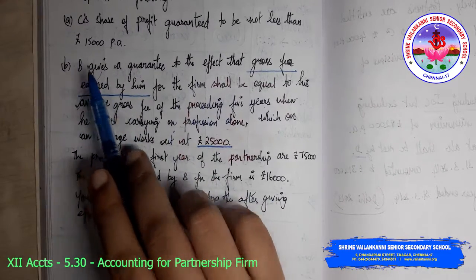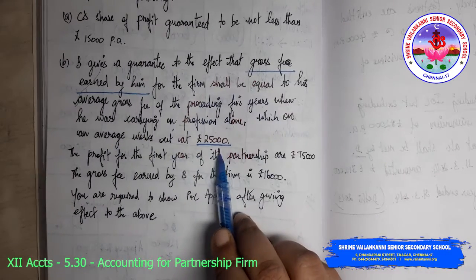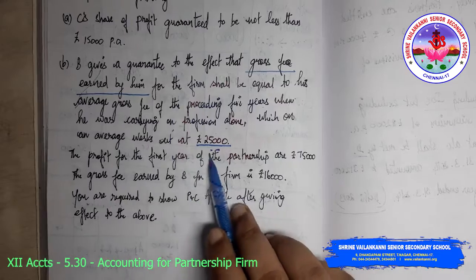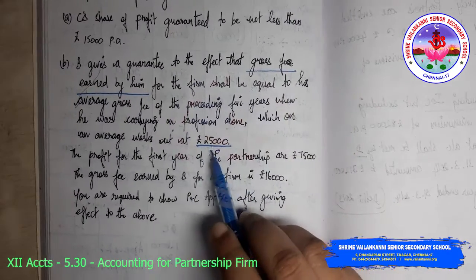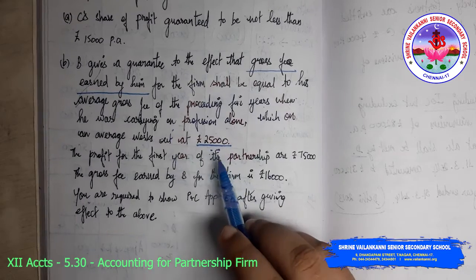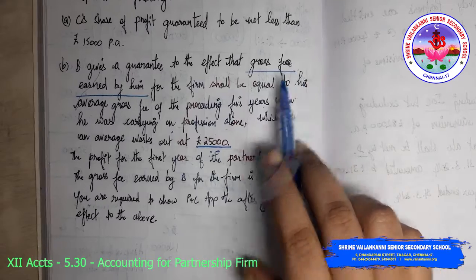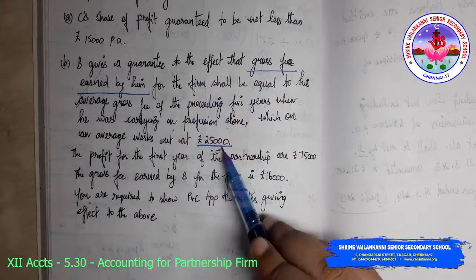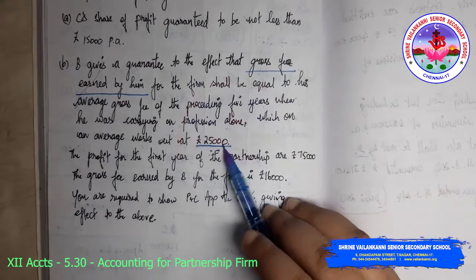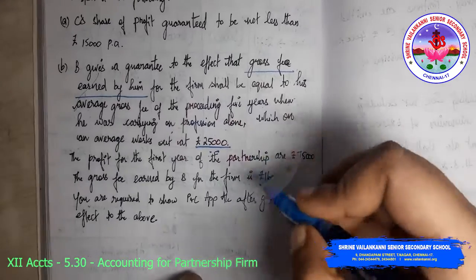So his actual 5 years average fees was 25,000. On this basis, he is giving a guarantee to the firm: I will be getting 25,000 for sure as my gross fees. Even if I am not able to get this, I guarantee that the revenue to the firm will be 25,000.